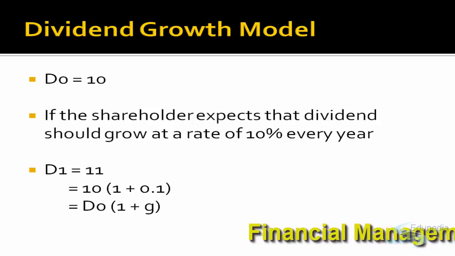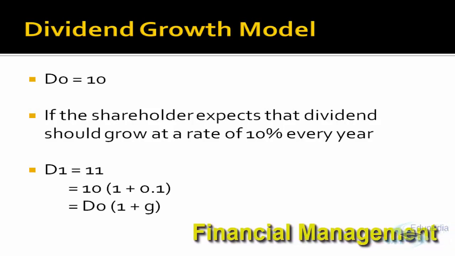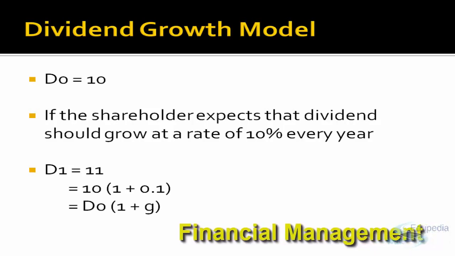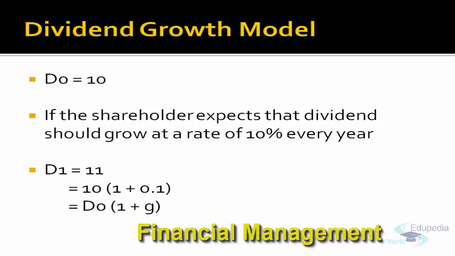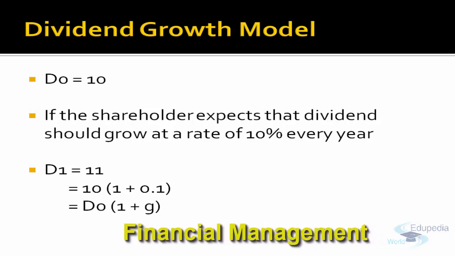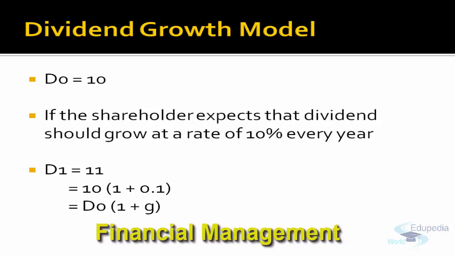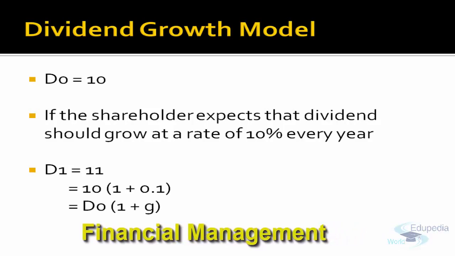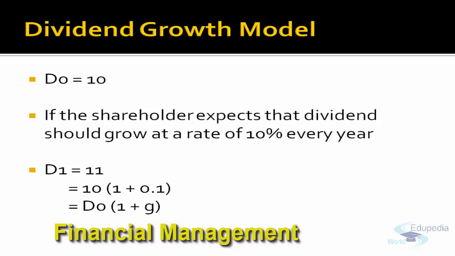when the equity shareholder is expecting some growth. That is, he is not only satisfied that, say, if he is receiving rupees 10 today, he expects that there should be some growth in the dividend. Let's say the growth is 10%, that his expectation is that the dividend amount should increase by 10% every year. That means today he is going to receive rupees 10.